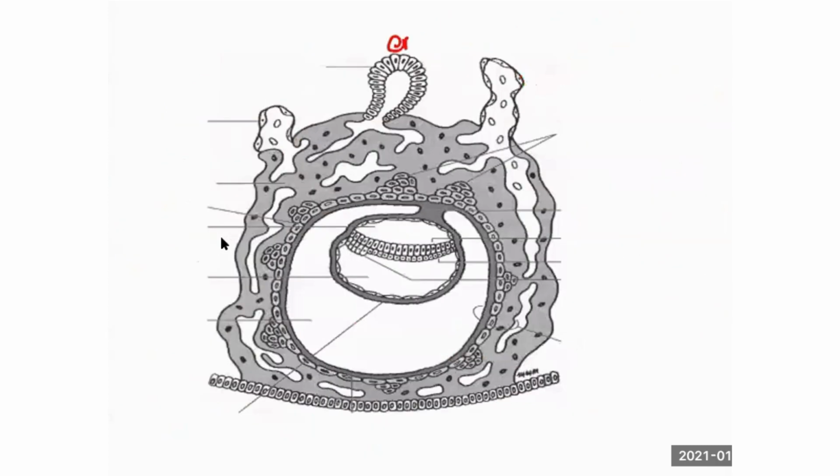So this is the endometrium, this is the uterine wall. You see this area alone, this is the embryo. Now you see, I said two cells, right? Syncytiotrophoblast and cytotrophoblast. This is the syncytiotrophoblast.